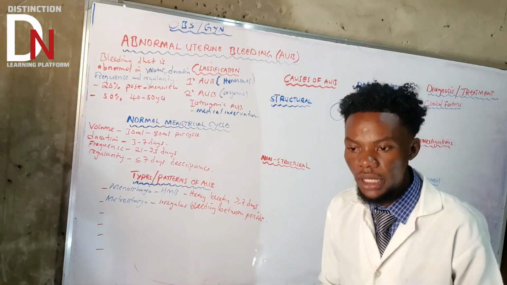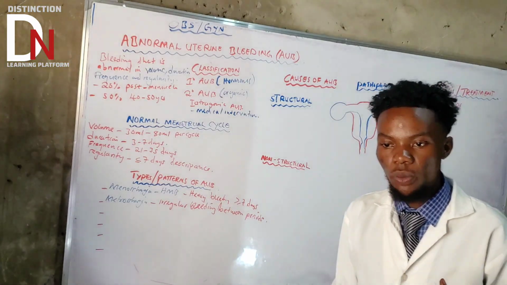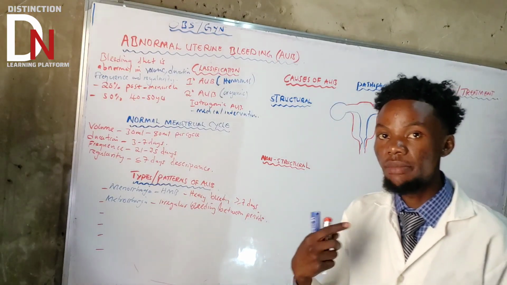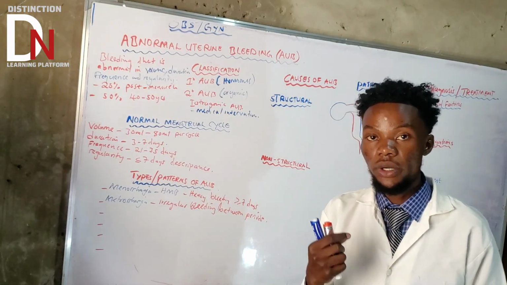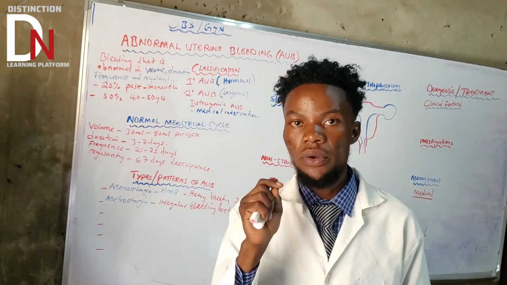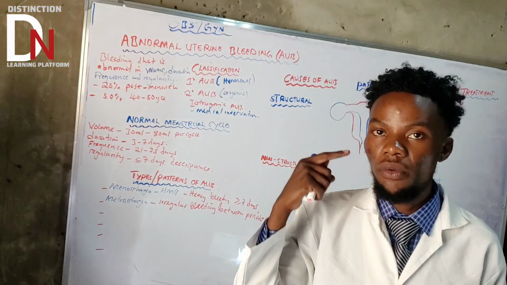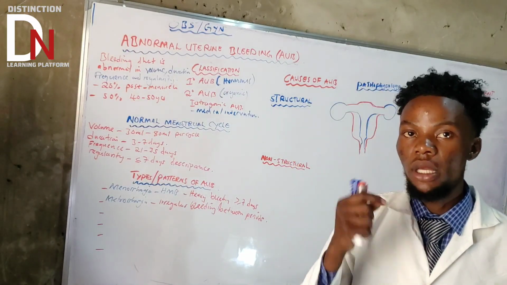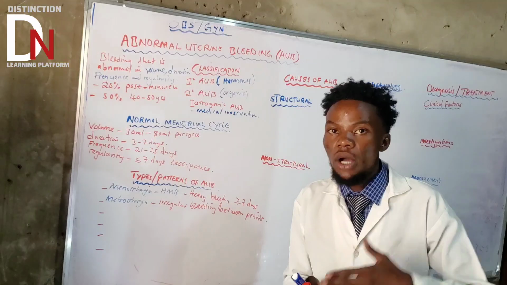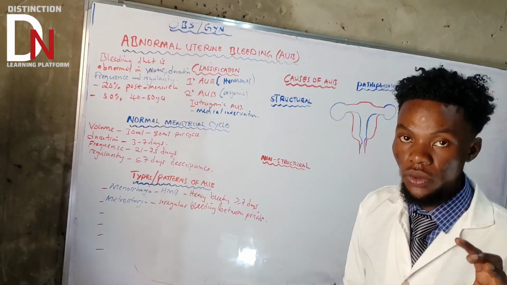So that is metrorrhagia. But it doesn't necessarily mean that they are not going to attend on the 14th of the next month. Although they attend on the 7th, they are also going to attend on the 14th. So don't get confused.